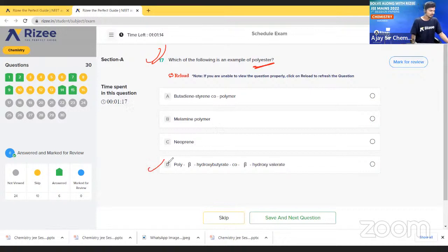Polyhydroxy, see here, copolymers. Can anyone please tell me the answer? Polyhydroxy, poly beta hydroxy butyrate and co beta hydroxy valerate. This is the correct option. This is an example of a polyester. Okay, so let us go to the next question.